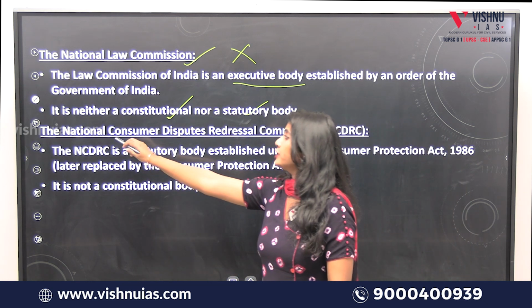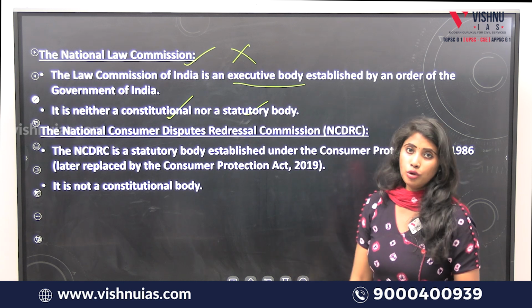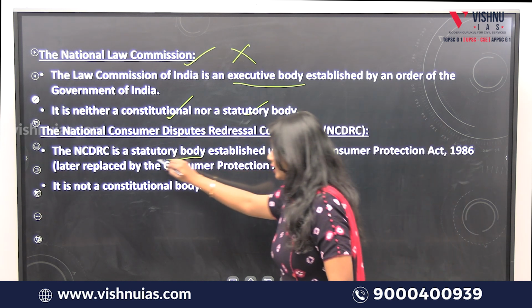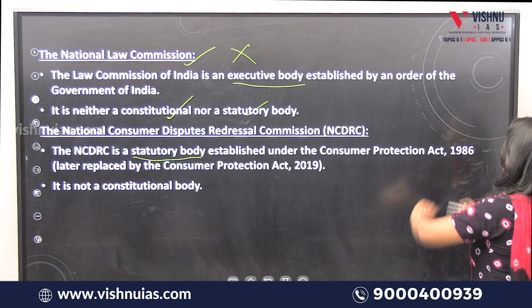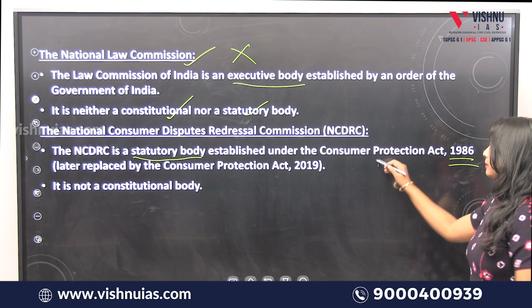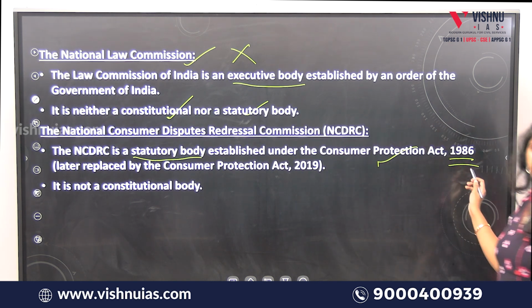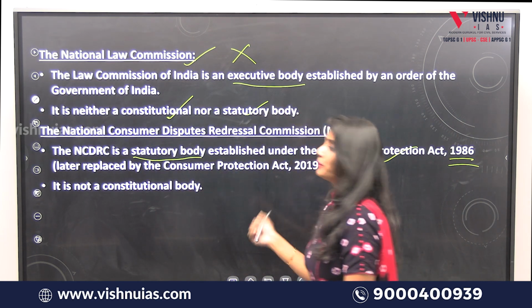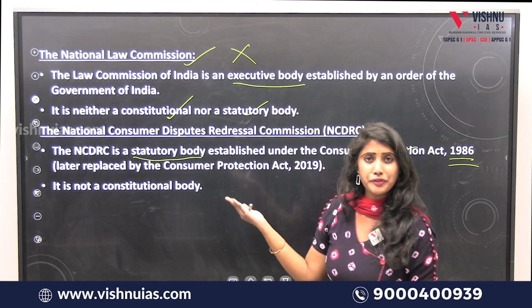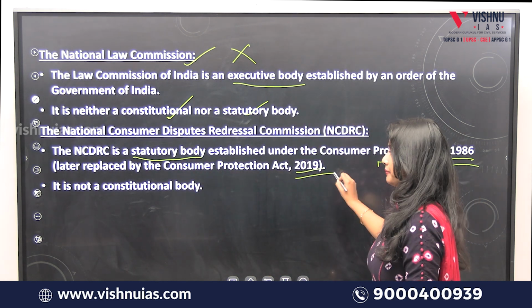And finally, the National Consumer Disputes Redressal Commission. This is a statutory body. It has been established under the Consumer Protection Act 1986. This is the parliamentary act under which this particular commission was established in 1986, and later it was replaced by the Consumer Protection Act in 2019.